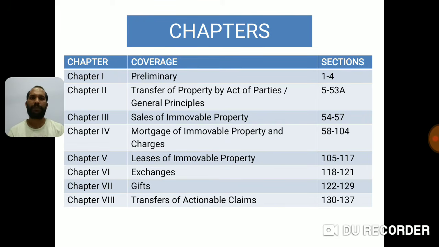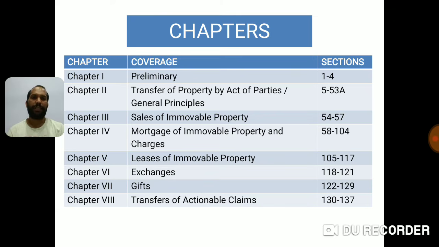So I was explaining the chapters or structure. Chapter 1 deals with preliminary. Chapter 2 deals with transfer of property by act of parties and general principles. This covers section number 5 to 53A. Remember, this is not applicable for Mohammedan law.